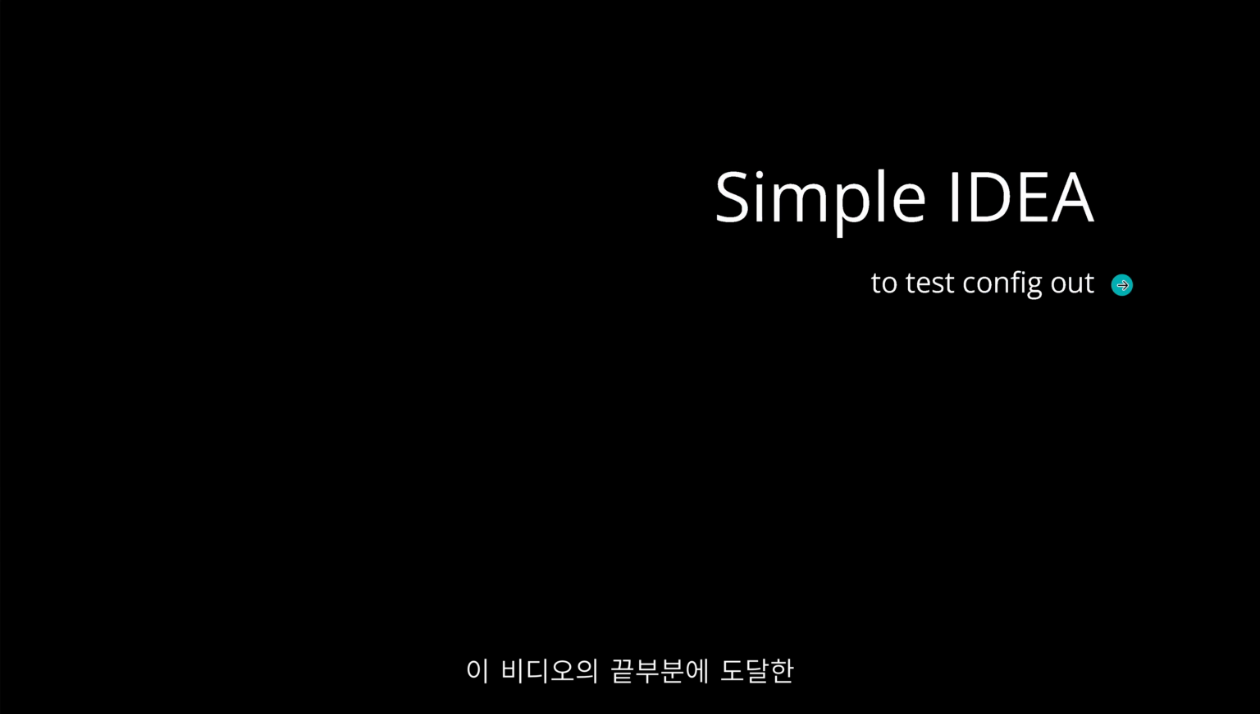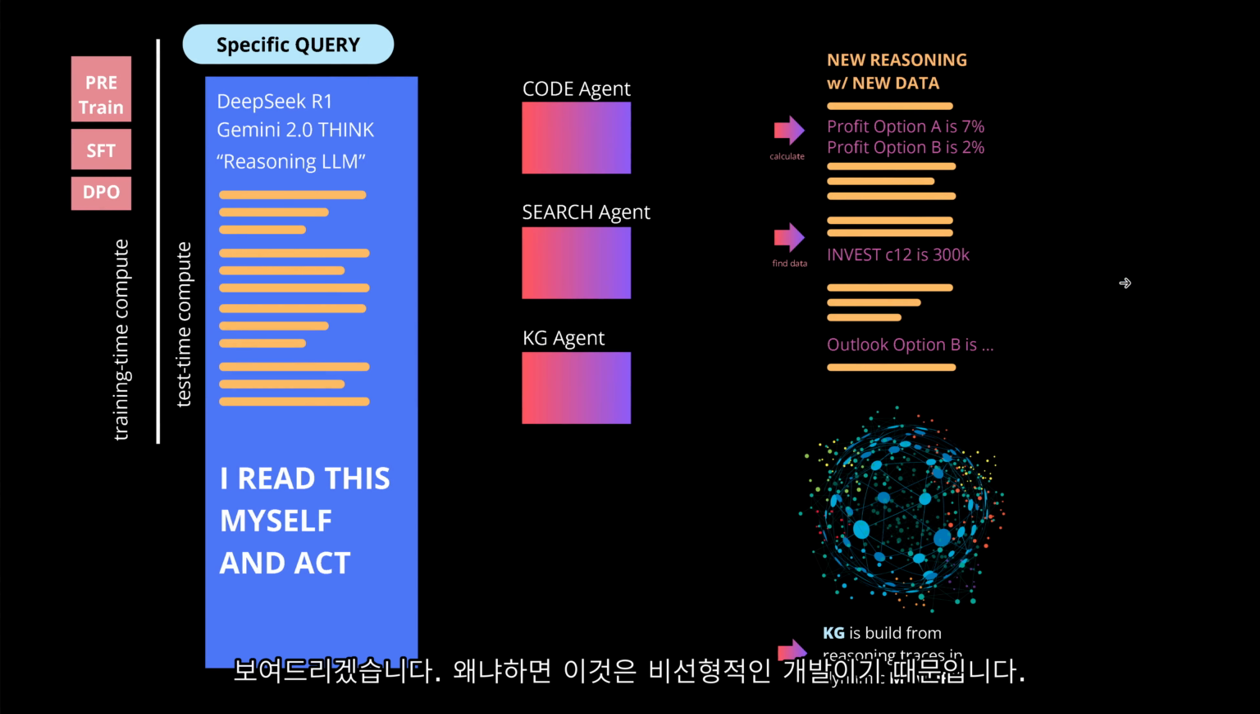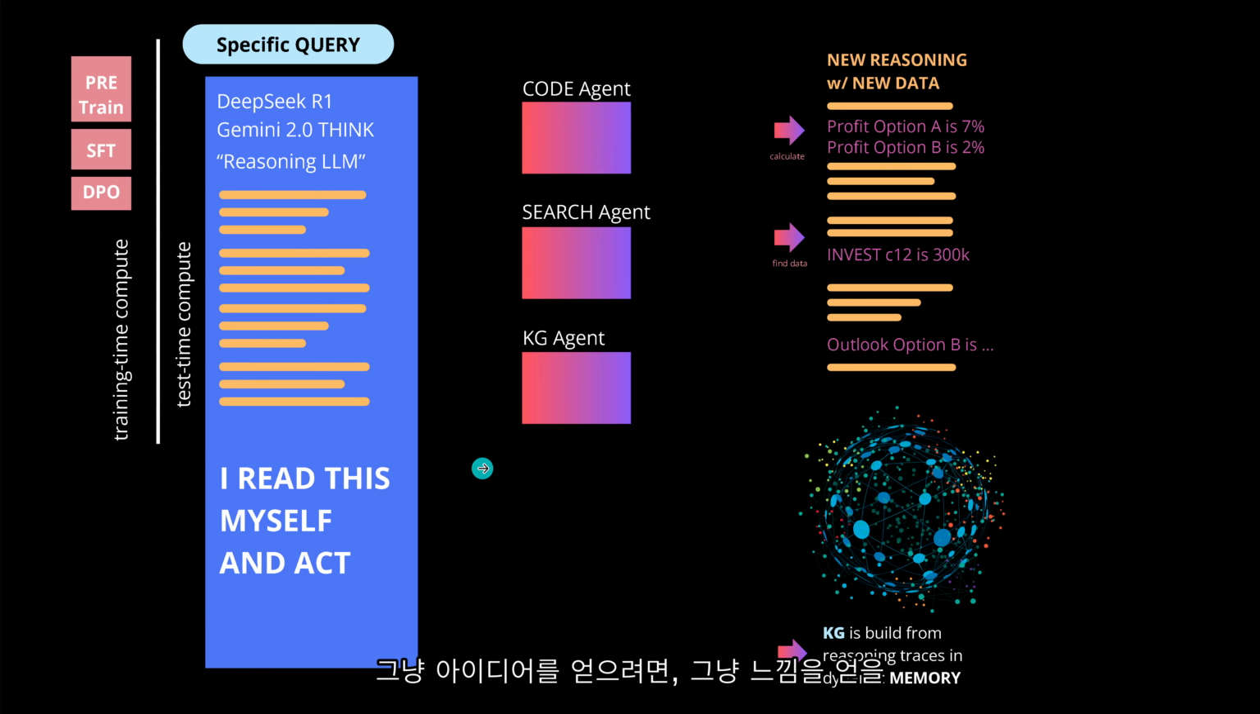And I just want to give you another idea, if you really made it to the end of this video, just to test things out. You know, I try to keep it simple. I'm going to show you my method. Because you see, this is a rather non-linear development. So what I do, just to get an idea, just to get a feeling if it works, I read the reasoning of the R1 myself, and I act on it.